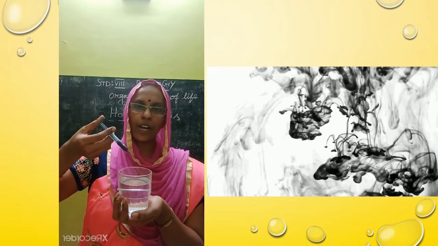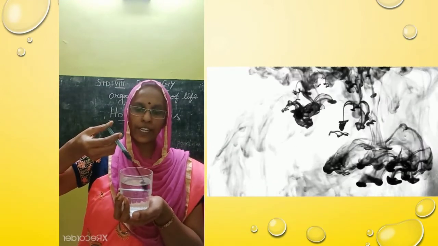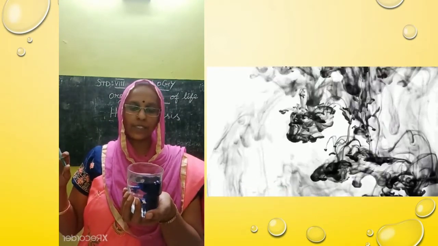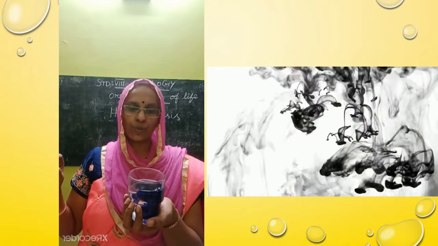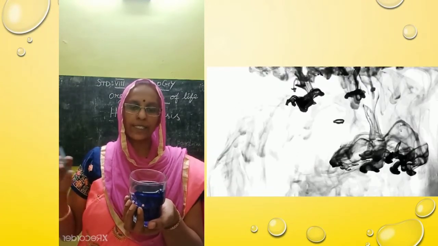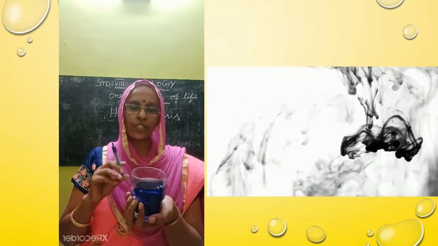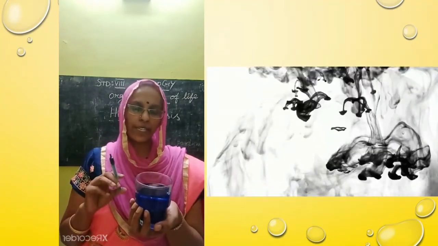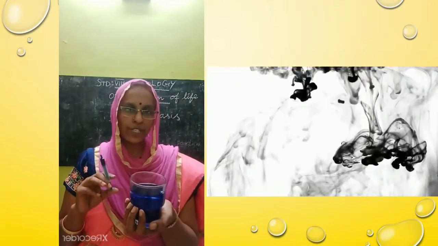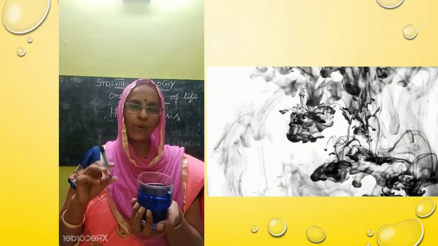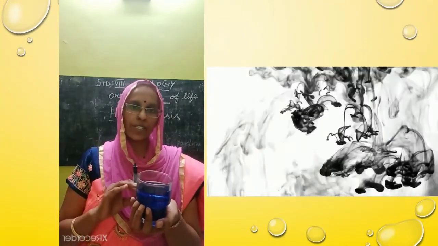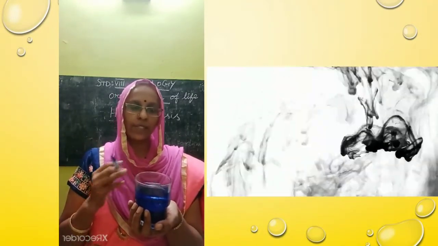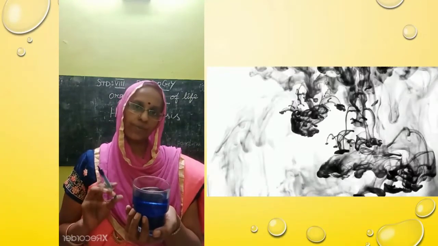Students, now I am adding a drop of ink into a glass of water. See what happened? The whole water turns blue. What is the reason? The ink molecules diffuse into the glass of water and it turns blue. That means diffusion takes place. What is meant by diffusion? The particles move from an area of higher concentration to an area of lower concentration. That is why the water turns blue.